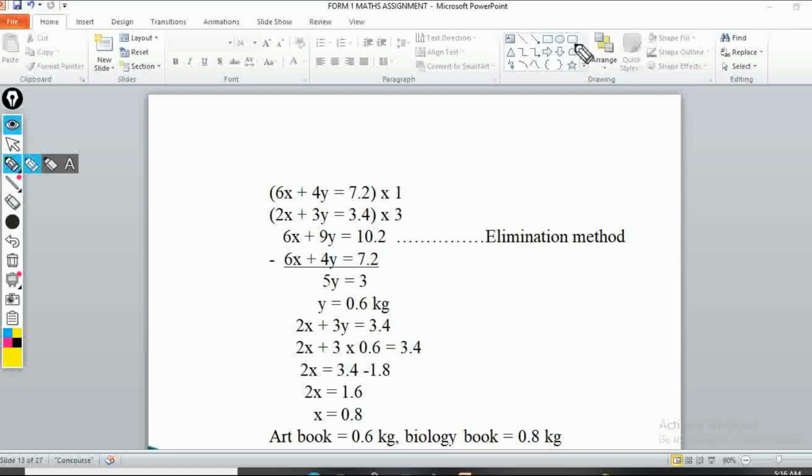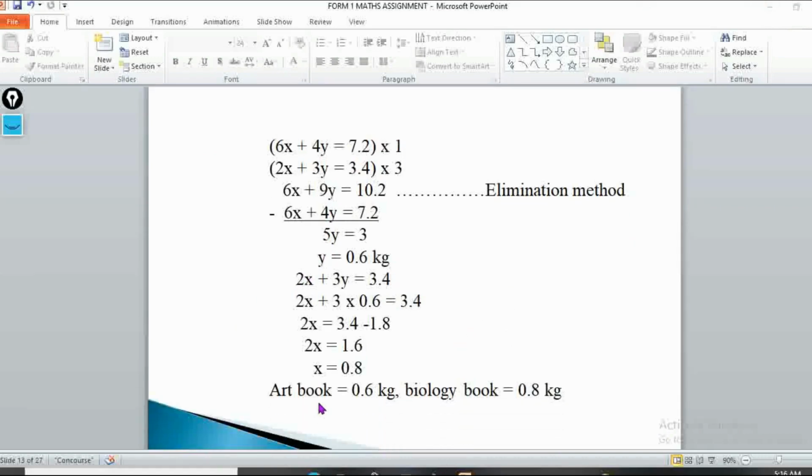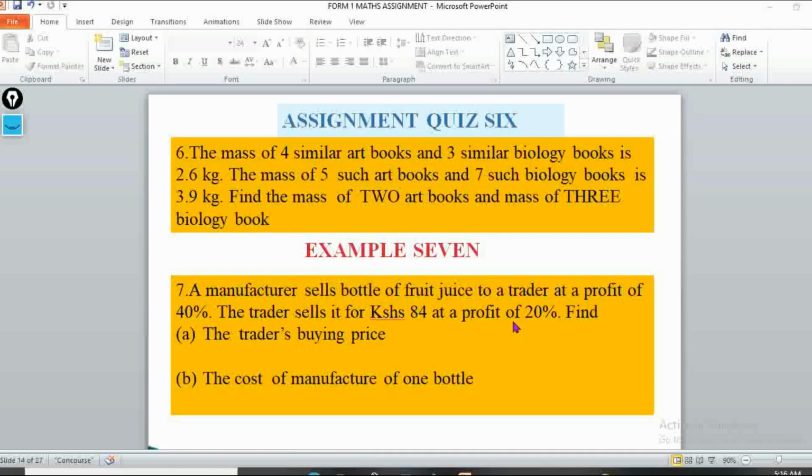So if you have those two, we now have our x to be 0.8 and our y to be 0.6. This means that the mass of an art book is 0.6 kilogram, while the mass of a biology book is 0.8 kilogram. Okay, now let's look at the assignment to this question.